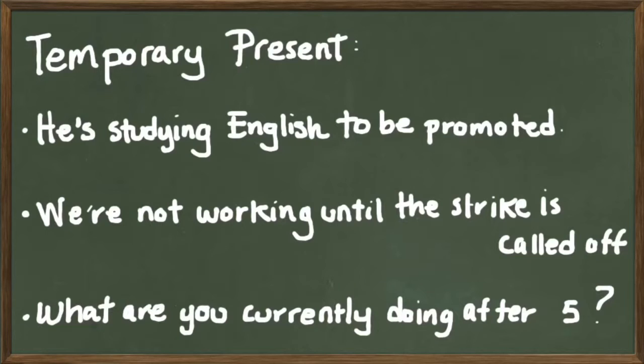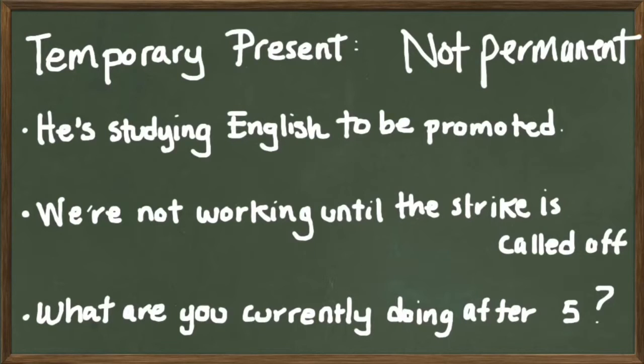Temporary present is about something that we are not doing exactly at this time, but it's part of our reality, part of our life for the time being, for now, just for days, months, maybe years, but it's something that is not permanent.